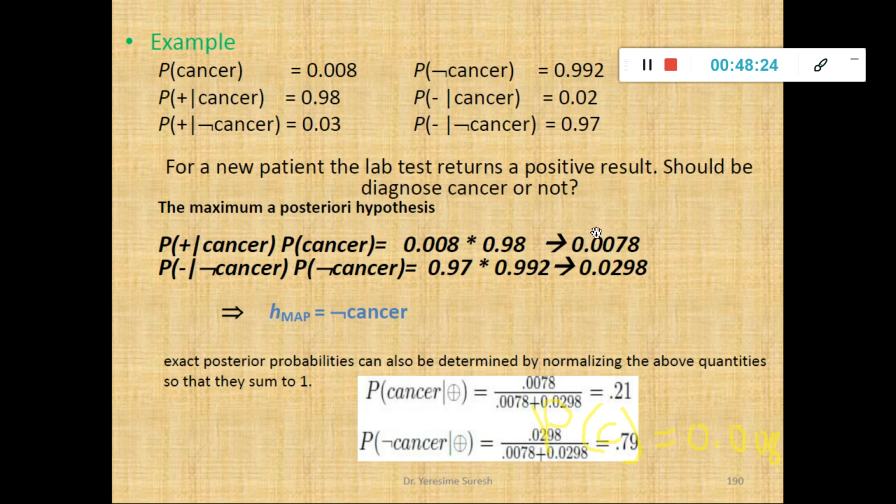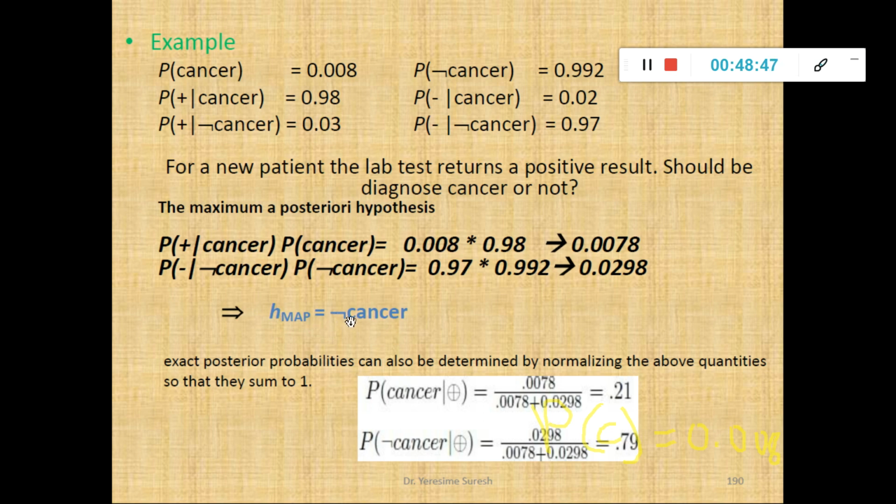So I can conclude that for a given new instance, or a new test example, the patient will not be prone to cancer, and hence I write the maximum a posteriori hypothesis for whether a new patient will have cancer or not. I can say he will definitely not have cancer.